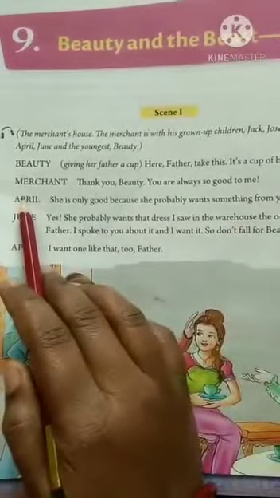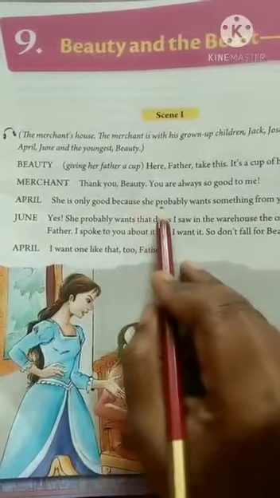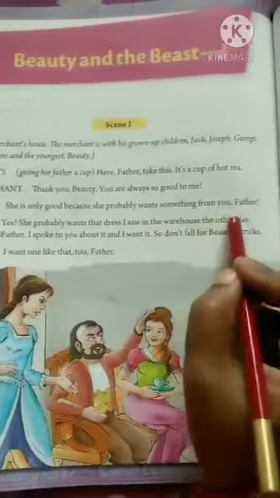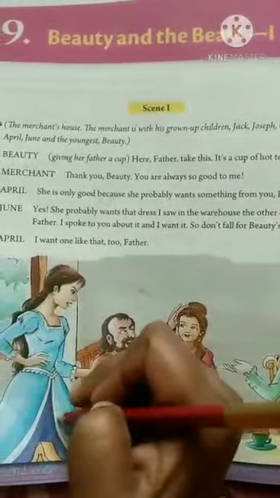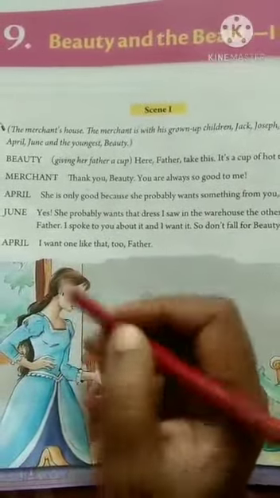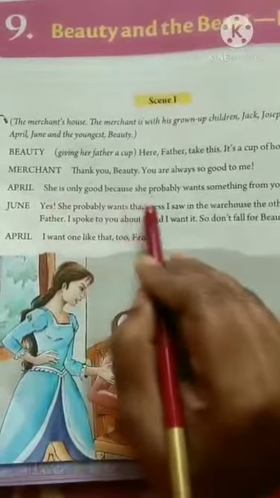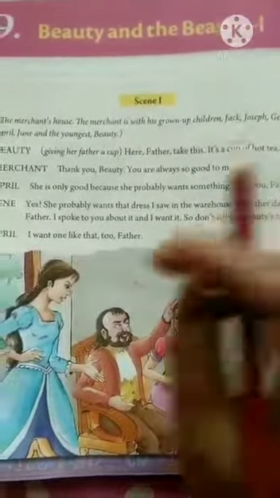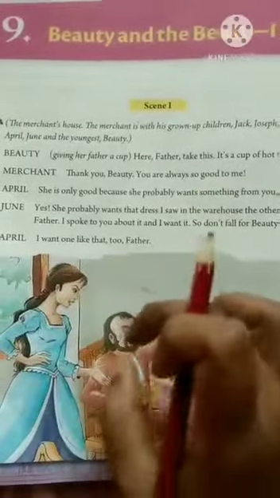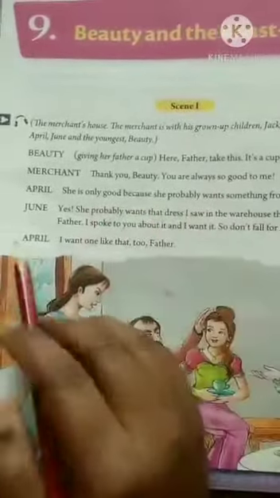April. Now April is there. She is only good because she probably wants something from you, father. Now this girl is standing. She is saying, her name is April, that she is only good because she probably wants something from you. Means she is arguing with father that Beauty is always good to you because she wants something from you.